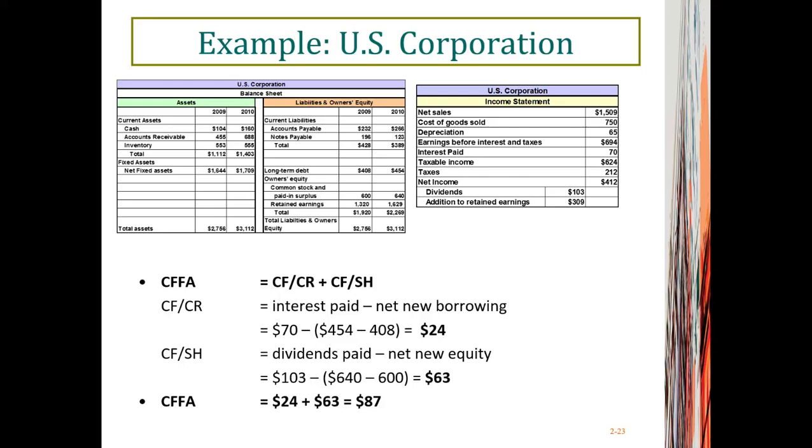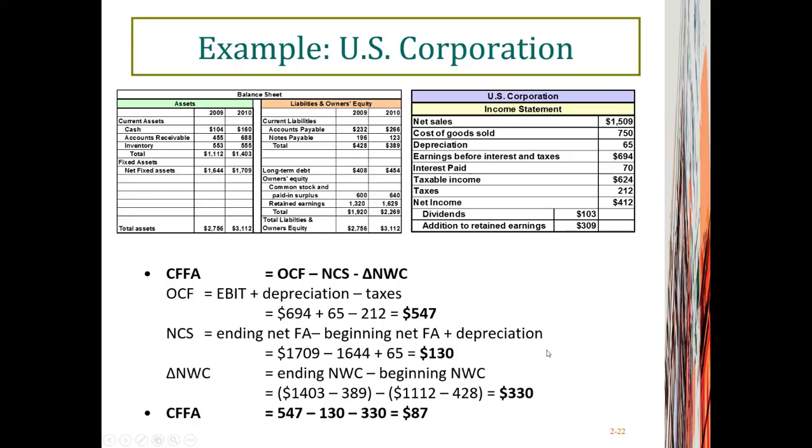So the difference here is cash flow belonging to shareholders, which is $63 million. When you add up those two numbers, you will get a cash flow for assets, which is equivalent to the calculation that we followed in the previous slide, 87 million US dollars.